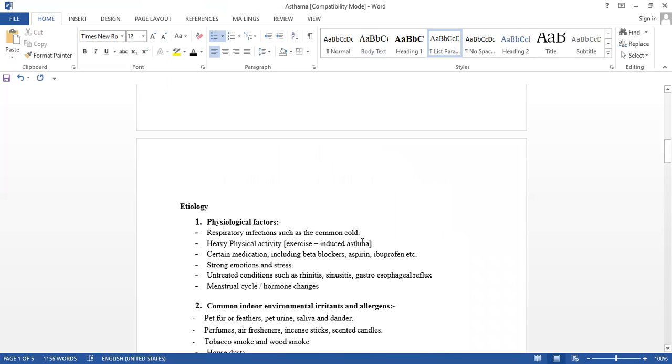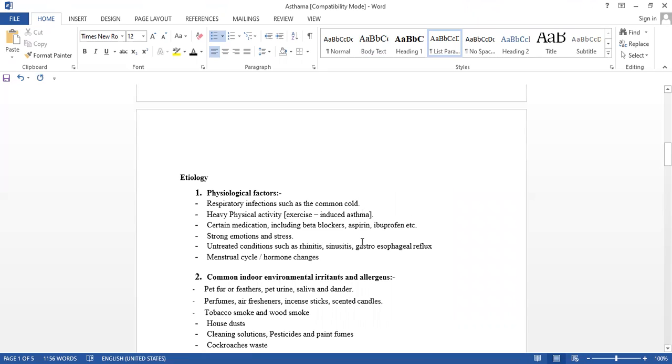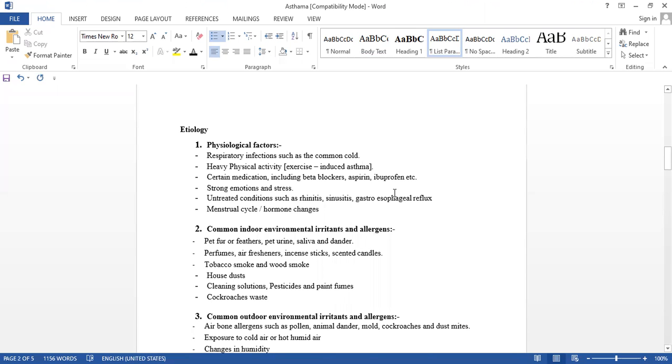Now we will see the etiology. Many etiologies are there; you can write in your own way. Don't memorize this by heart. Only keep the side headings in mind, that is the physiological factors. What comes under this? Respiratory infection such as common cold, and heavy physical activity: exercise induces asthma. If you do too much heavy physical activity, there is difficulty in breathing.